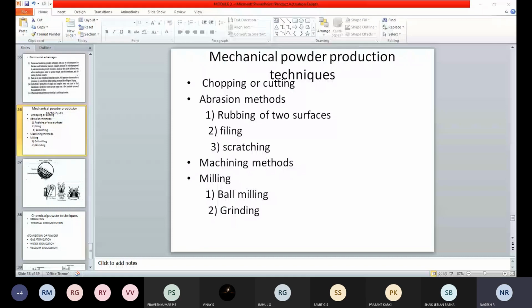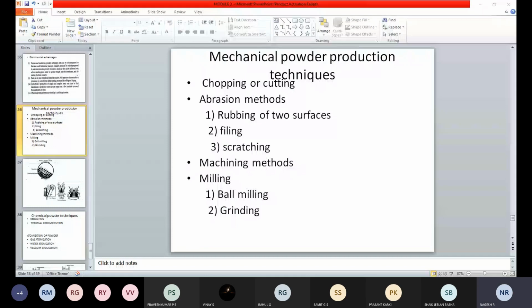You people have already seen what a milling machine is and how the milling machine works. In order to remove the excess material, the cutting tool passes over the workpiece. Here also it is the same. We are going to use different methods of milling in order to convert the given raw material into powder form or near to powder form. The grind sizes, the sizes and shapes will vary.